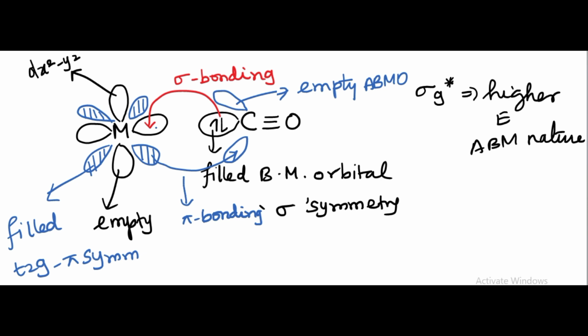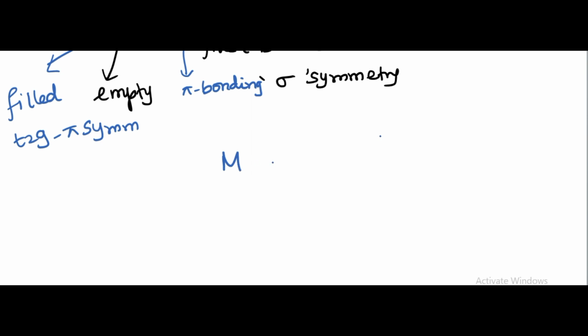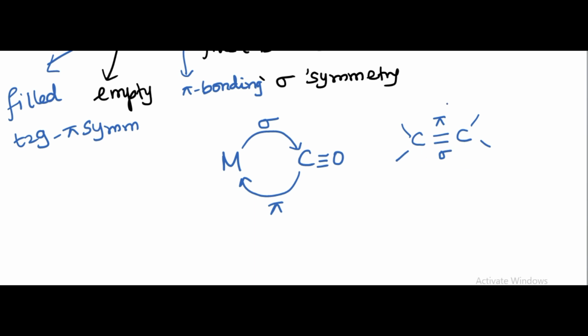and the pi bonding which has been formed is strengthened by sigma bonding, and this is a continuous process that keeps going on. Therefore, if a metal forms a bond with the carbonyl carbon, we can have two bonds, one sigma and another pi, but these two bonds are not stable, not constant. If you take an alkene, we have a sigma bond and a pi bond between the two carbons.